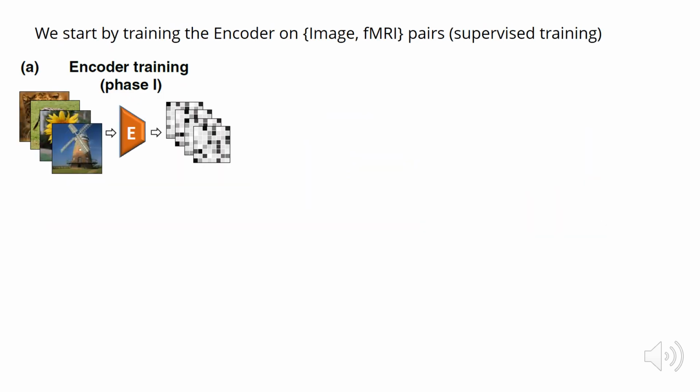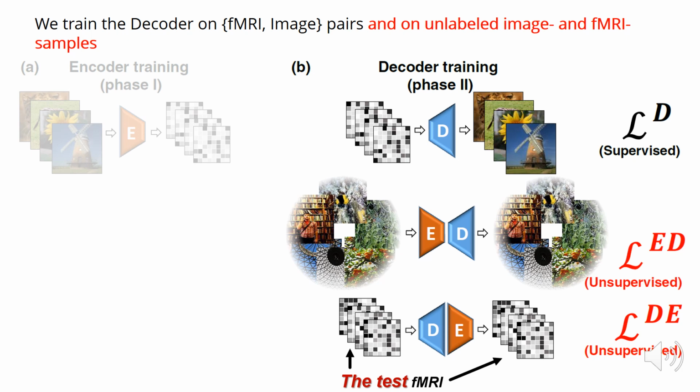We conduct training in two phases. In the first phase, we train the encoder alone in a supervised way. This enables the encoder to converge first and serve as strong guidance for the decoder, which is trained next. In the second phase, the encoder's weights are fixed, and we train the decoder on 3 objectives simultaneously within each single batch. These objectives include supervised training on labeled training data, unsupervised training on unlabeled natural images, and unsupervised training on unlabeled test fMRI data.